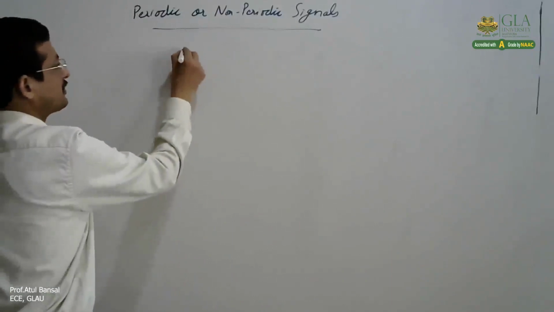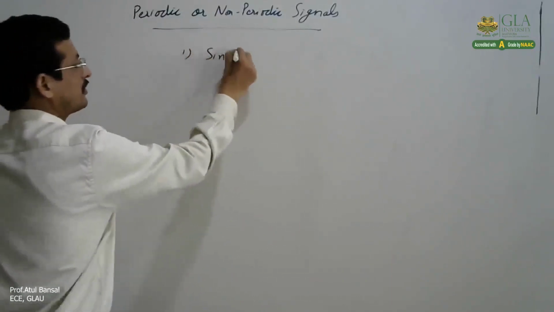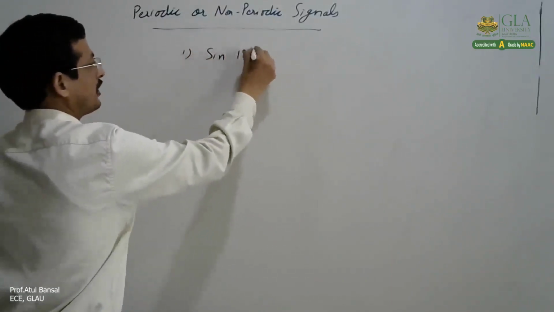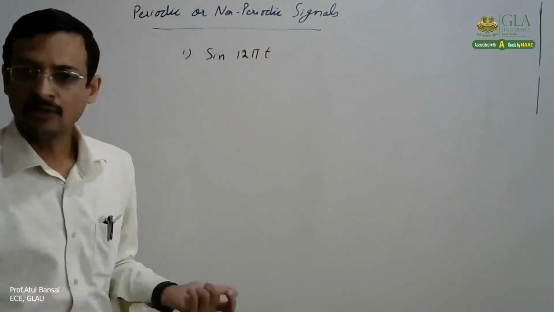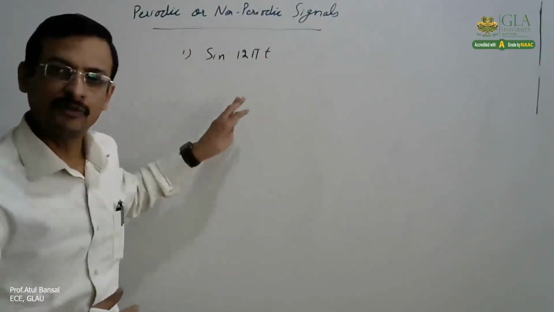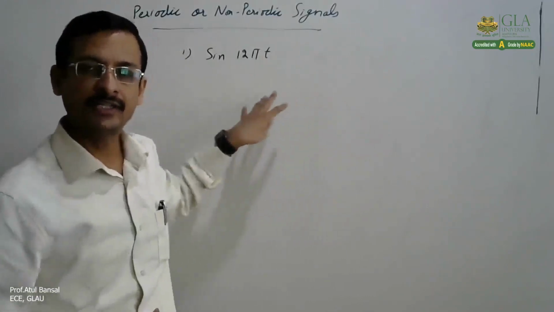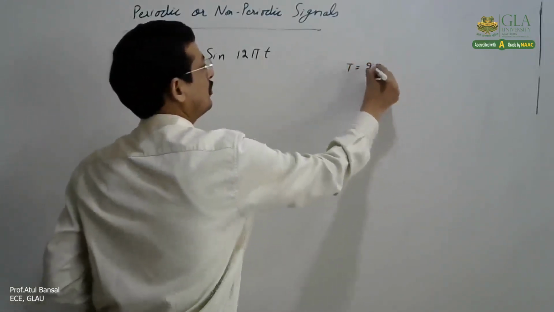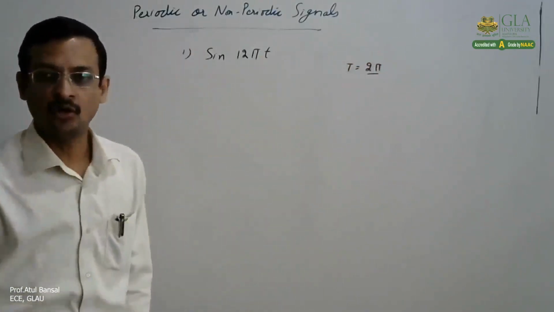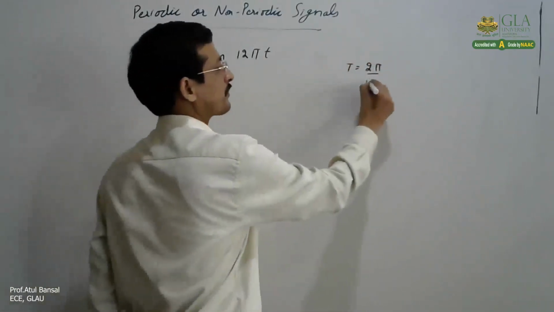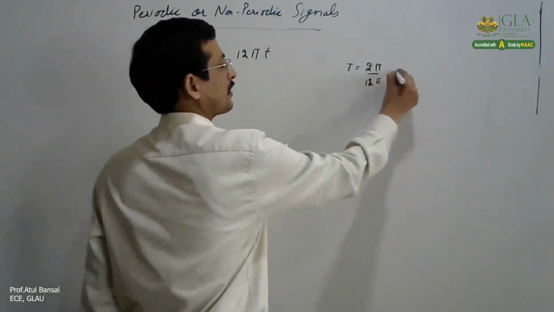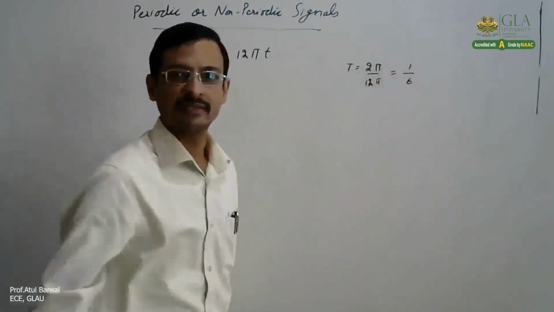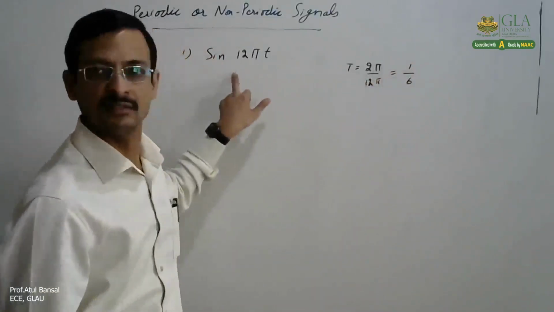Suppose the first signal is sine 12 pi t. Now sine omega t can extend from minus infinity to infinity, and it repeats with the fundamental time period T equals 2 pi by omega, and omega is 12 pi, so T is 1 by 6. So this signal is periodic.